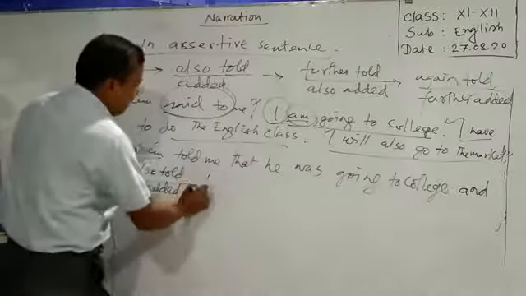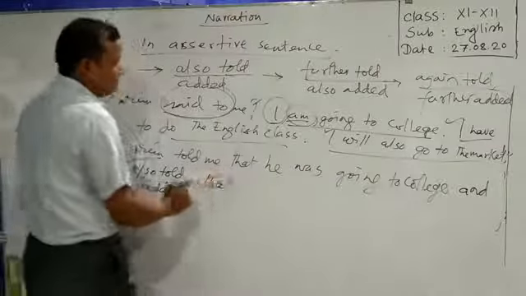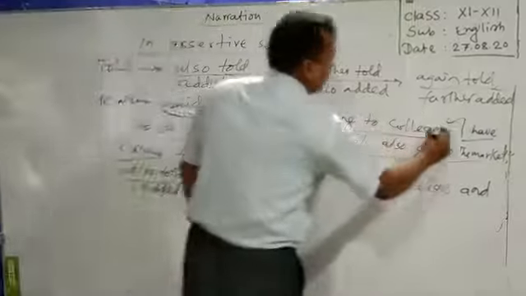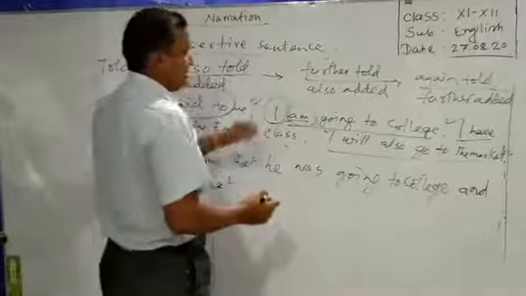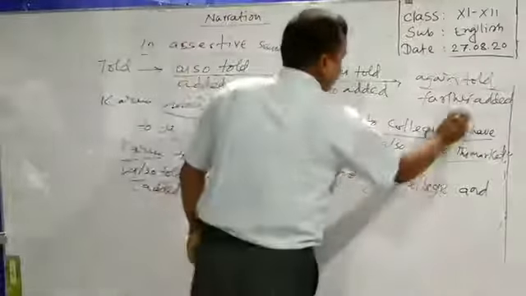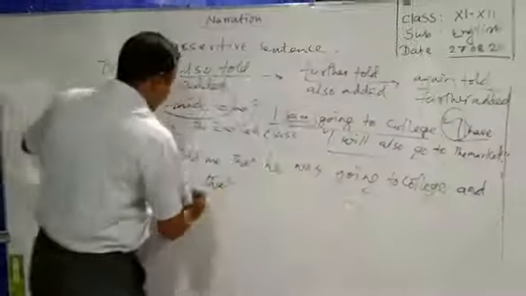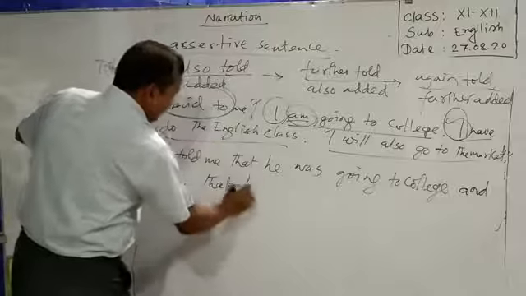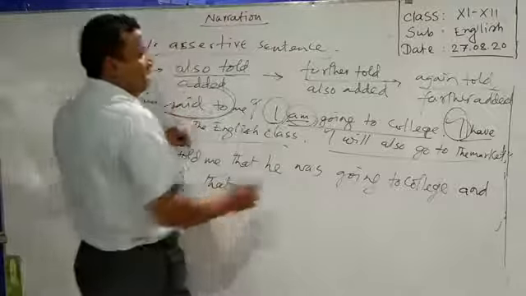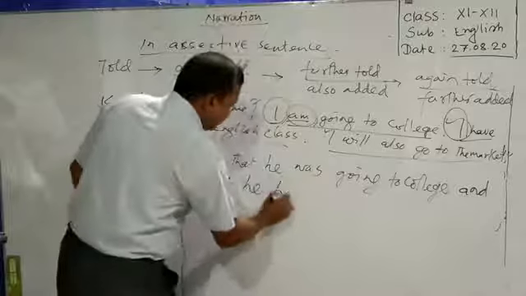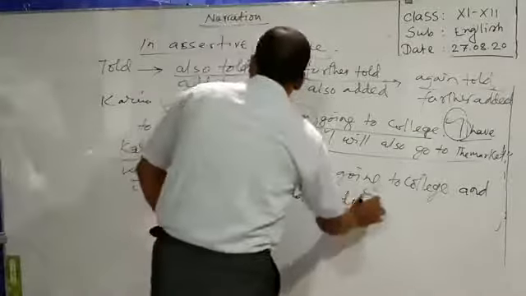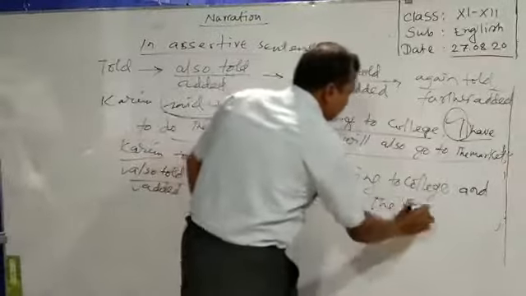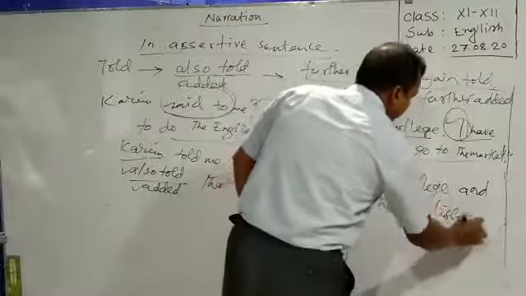Then that, the second speech, I have to do the English class. So here I is indicating the speaker Karim. Once again we will use he instead of Karim. Have to will be turned into had to. Had to do the English class.